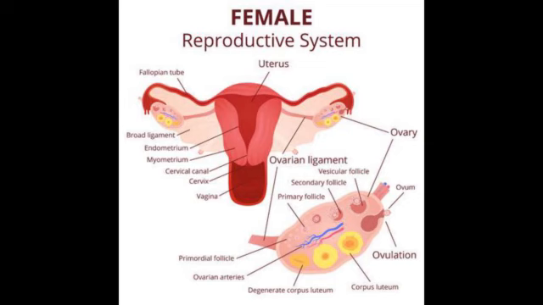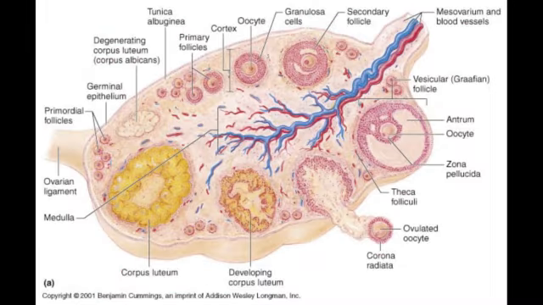Now, the structure of the ovary. We know the position of the ovary: the pelvic region of the female body. The next is the structure. It has a size of 2 to 4 centimeter long.